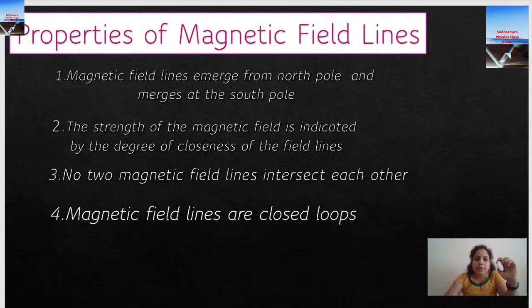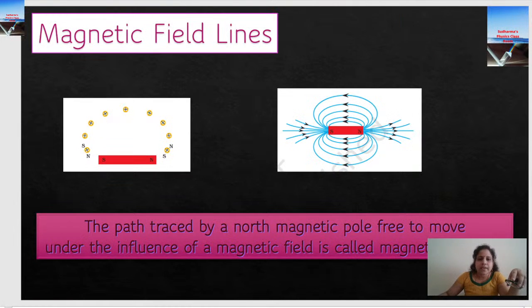Now, another important point is the strength of the magnetic field lines. It is expressed by the degree of closeness of the magnetic field lines. In the previous slide, you have seen the magnetic field line pattern. Let me show that once again. Okay. See, here nearby the poles of the magnet, you can see more concentration of the magnetic field lines, right?